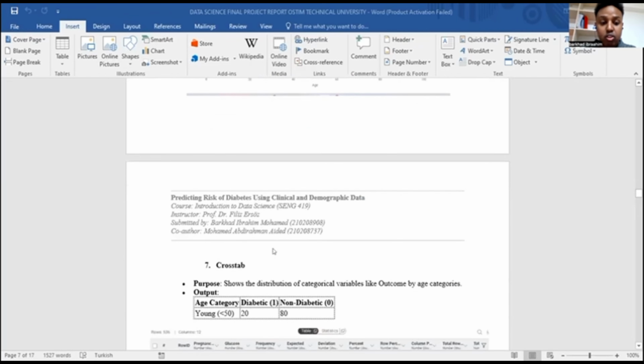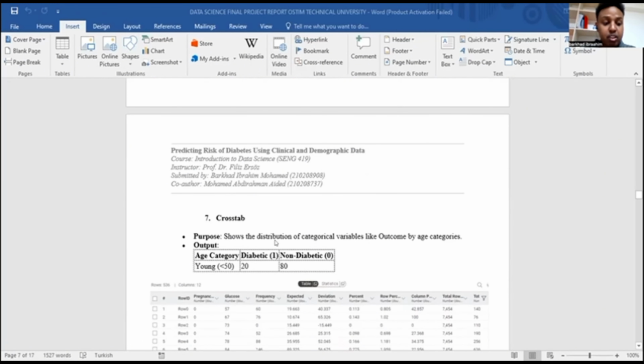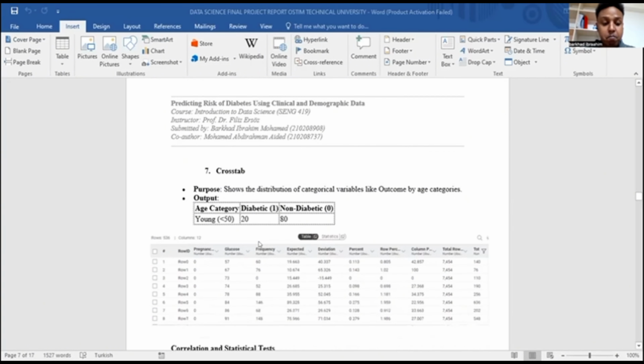Also, we have a crosstab. The table compares diabetic and non-diabetic patients across age groups. For example, young patients below 50 mostly don't have diabetes. Also, older patients above the age of 50 are more likely to have diabetes.